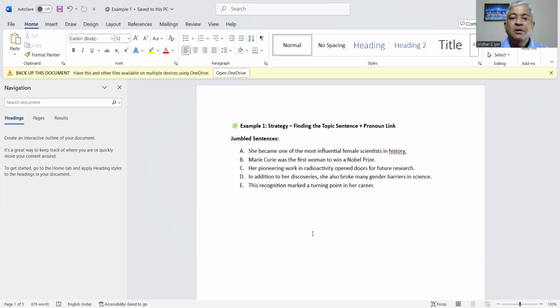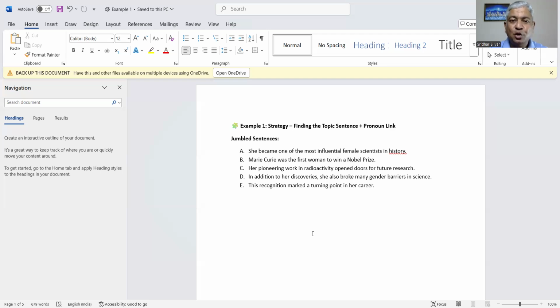Strategy number 1. Finding the topic sentence plus pronoun link. So here what we see is: A, she became one of the most influential female scientists in history. B, Marie Curie was the first woman to win a Nobel Prize. C, her pioneering work in radioactivity opened doors for future research. D, in addition to her discoveries, she also broke many gender barriers in science. E, this recognition marked a turning point in her career.